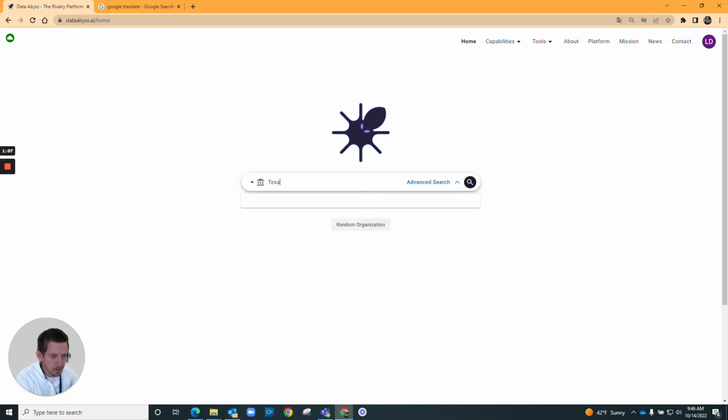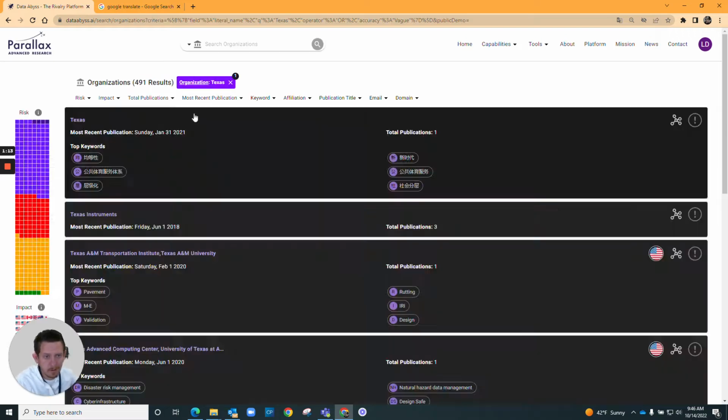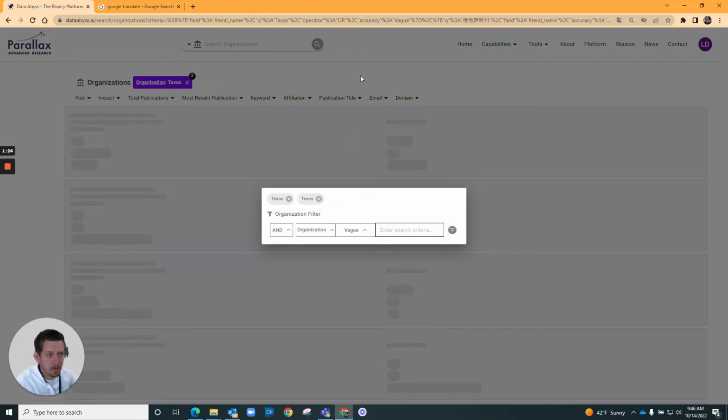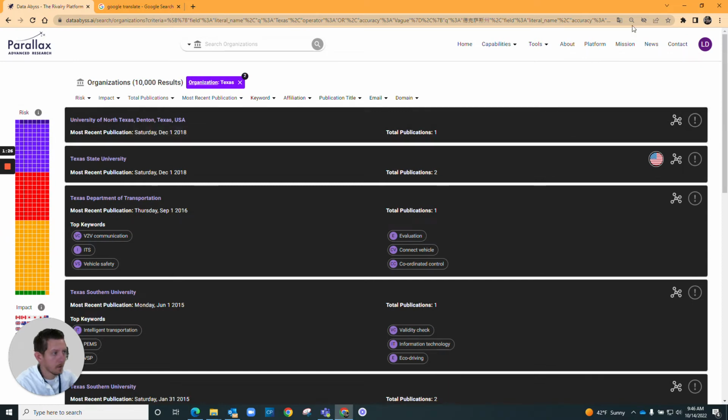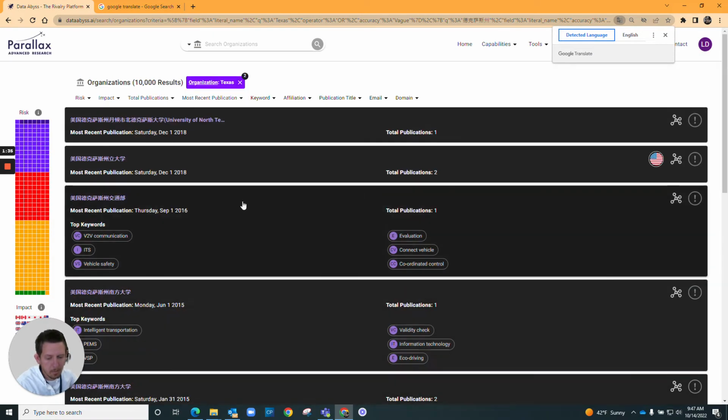So you can search here, basically search Texas, and we can search in English, Texas as an organization. We could additionally create this OR function and search Texas in Chinese as well. Here, Google Translate translated that for us, but these are Texas affiliations in Chinese as well, where the publications are probably naturally in.